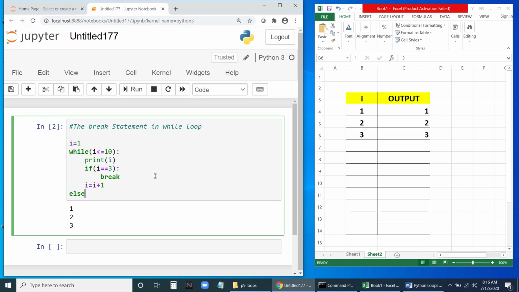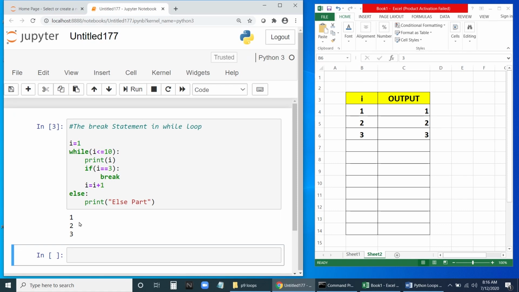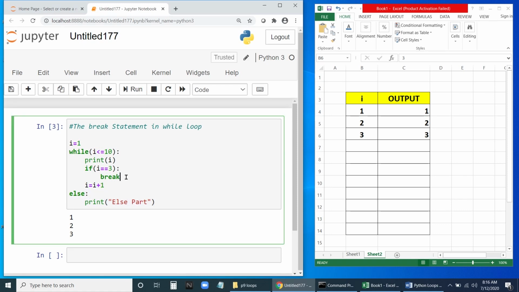You can see the else part. Let me write here print else part. So let us run this one. It's not going to execute the else part also, because it has encountered a break. So it will not execute the else part. It's not like the else part always has to be executed; we can omit that else part.